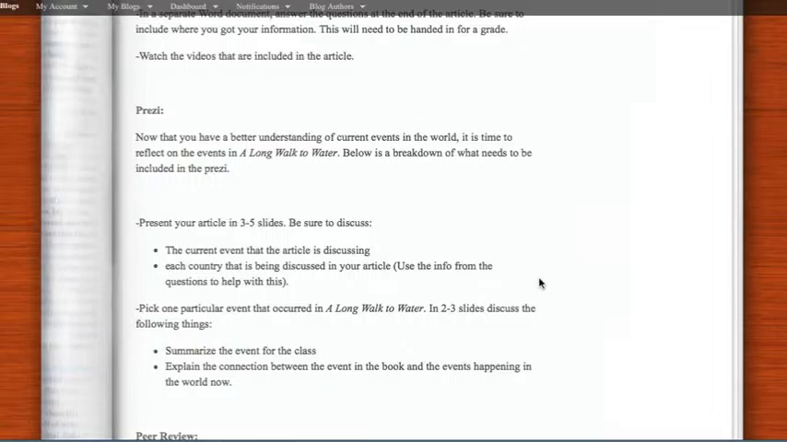And then they're going to be choosing an event from A Long Walk to Water, and in 2 to 3 slides, summarizing the event and explaining the connection between the book and what's happening in the world today.